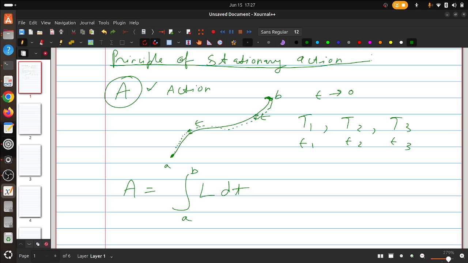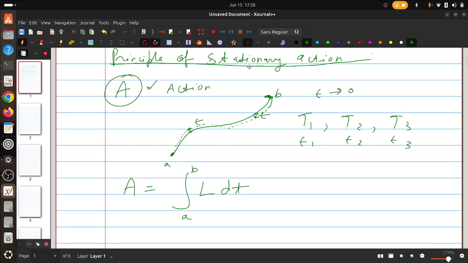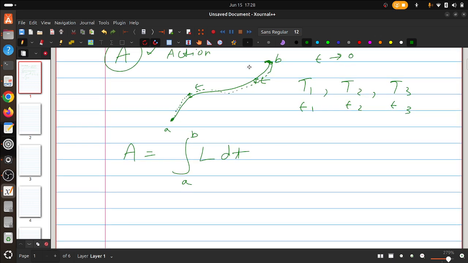This is that abstract quantity which we are wondering about. You can even check by yourself for some cases that when you integrate this quantity for the real trajectory, you will find that yes, this quantity is stationary, or in some cases you will find that it is a minimum or a maximum for the original trajectory in which the particle goes, which you also observe, or which you solve from the equation of motion.